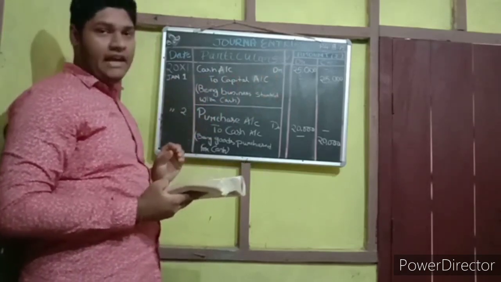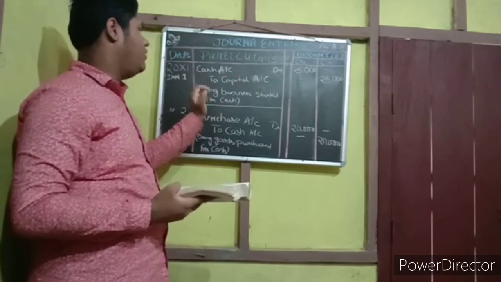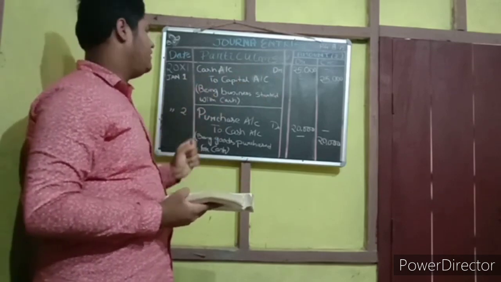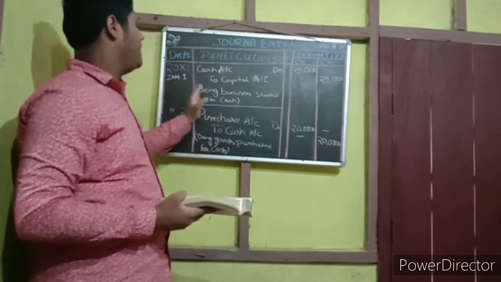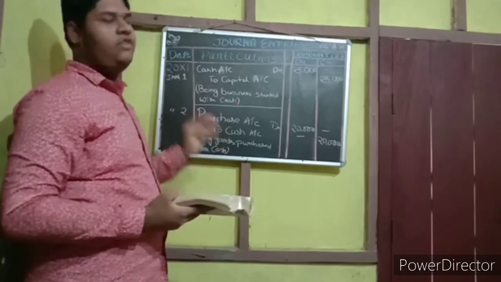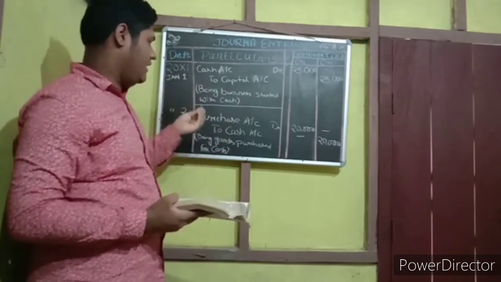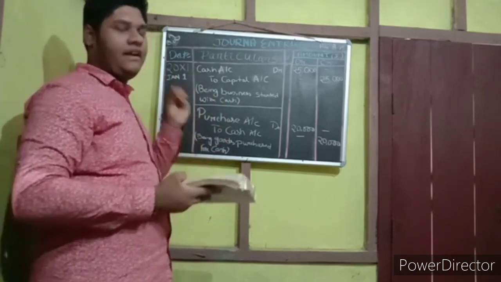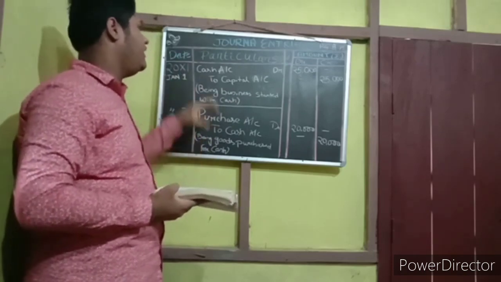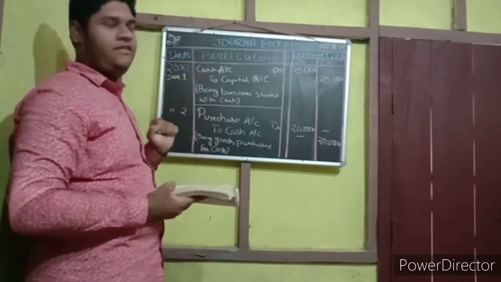In every transaction in the journal, you have to give the narration. Narration means what this is for. So: being business started with cash. By reading the narration, anyone can come to know that this is a transaction for business started.